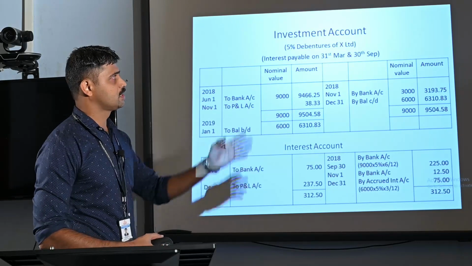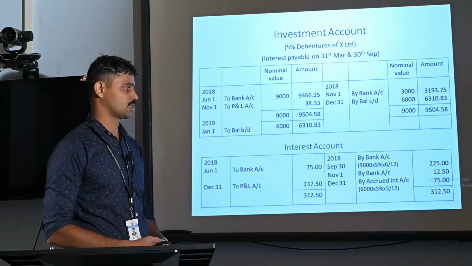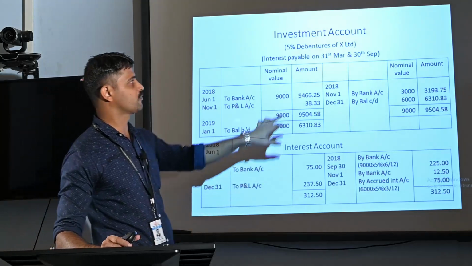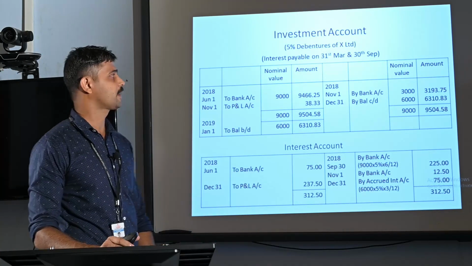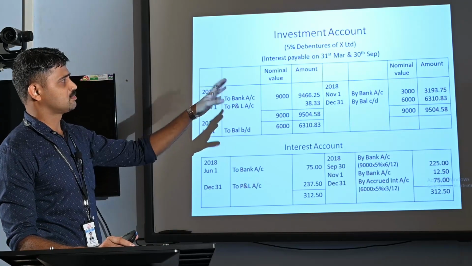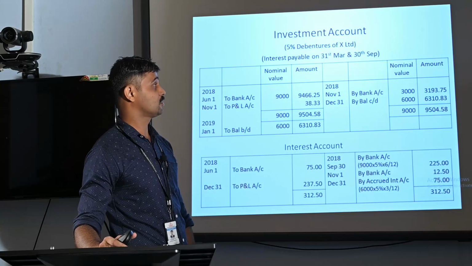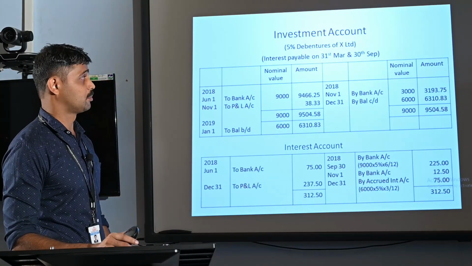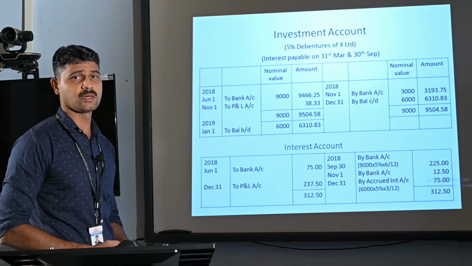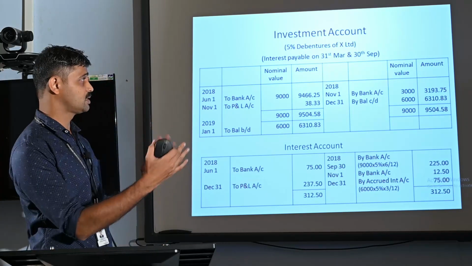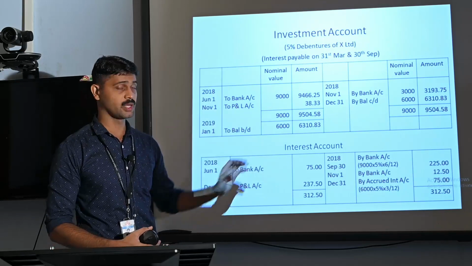So we are putting these items on the investment account and interest account. We are preparing an investment account. The investment account here refers to 5% debentures of X Limited. We are also noting the dates of interest payable by company X. Interest is payable by the company on 31st March and 30th September. Then we are preparing both these accounts simultaneously, the investment account and the interest account.